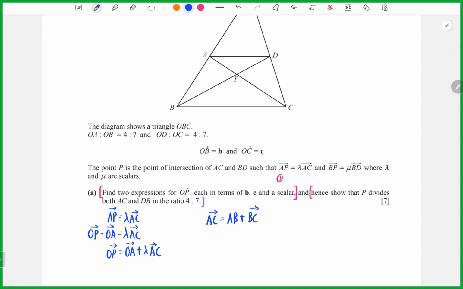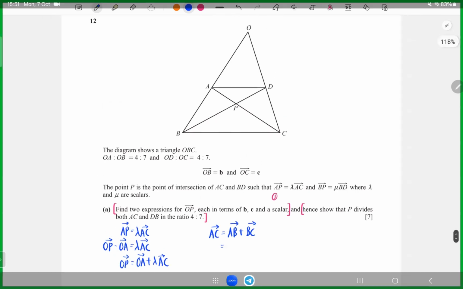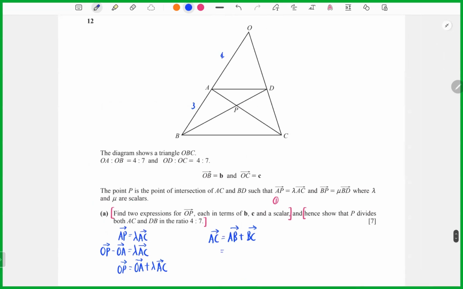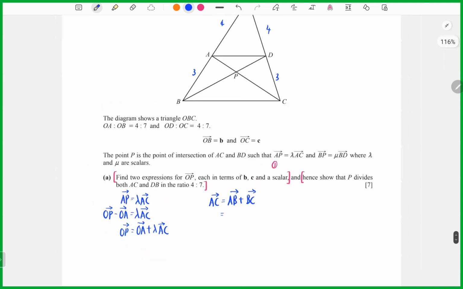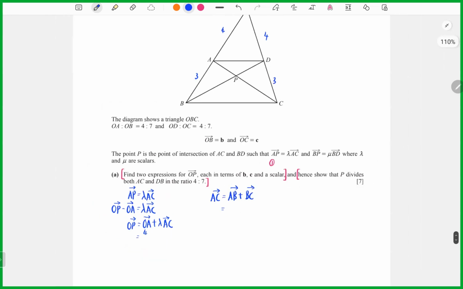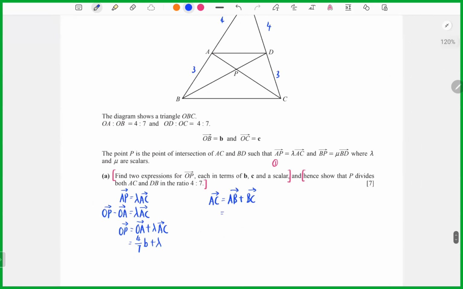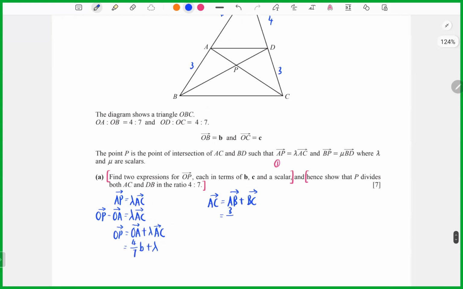We see the AB, because here it's 4 and here is 3. OA actually equals 4 over 7 b, plus lambda. Let's see, AB actually is 3 over 7 b, plus, let's see the BC.